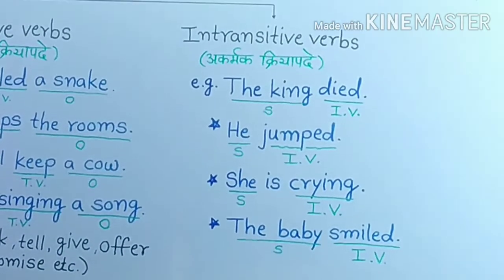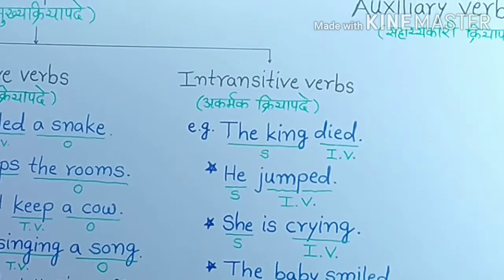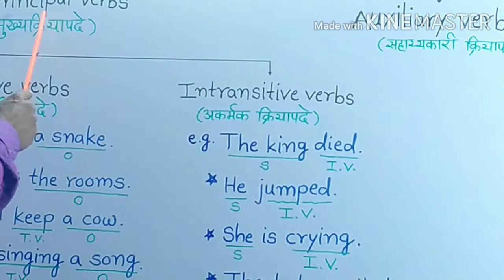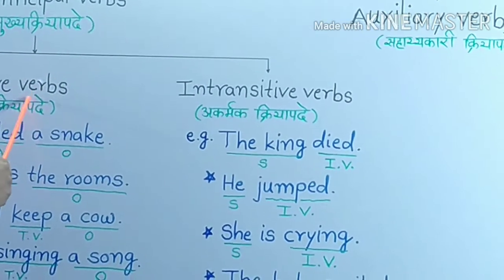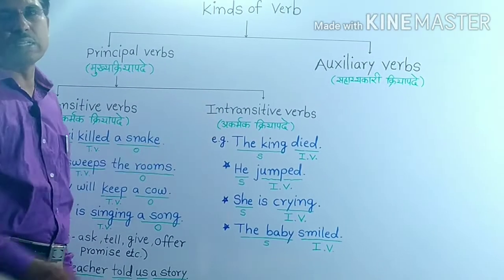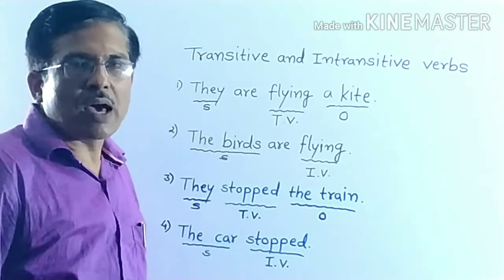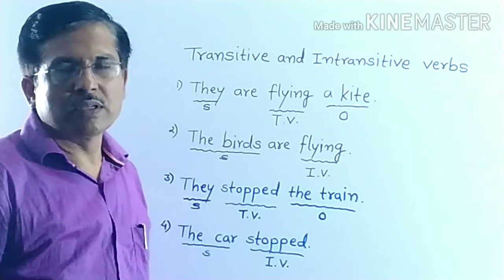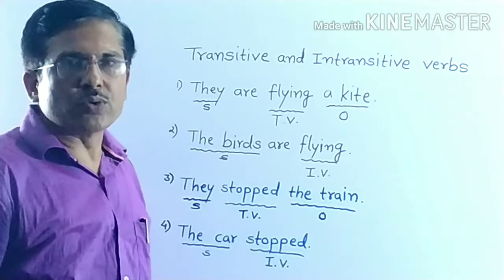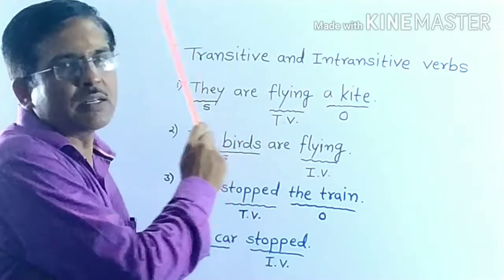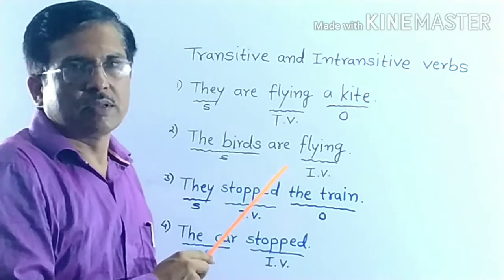Friends, you must have seen in a dictionary, after principal verbs, it is mentioned whether it is transitive verb or an intransitive verb. Friends, there are some such verbs, they can be used as transitive and intransitive verbs.